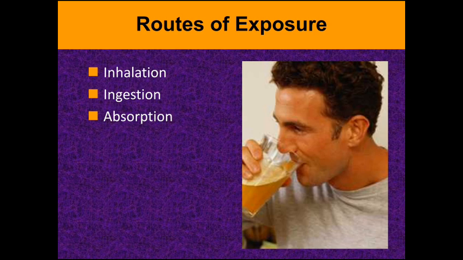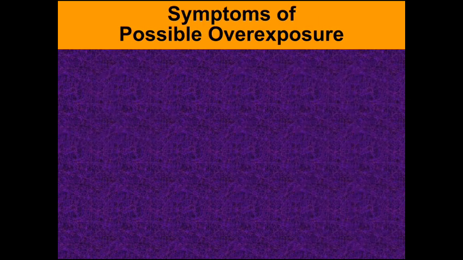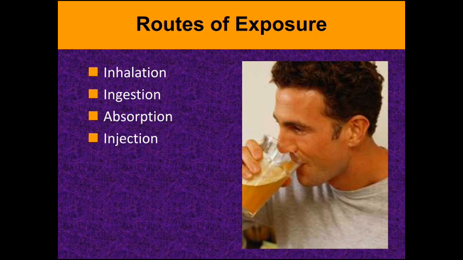And how it will affect human beings. That means through inhalation, through ingestion, through absorption, and through injection. So these are the four modes through which chemicals affect us. If a man is drinking some liquid, it may be juice or some other drinking material.